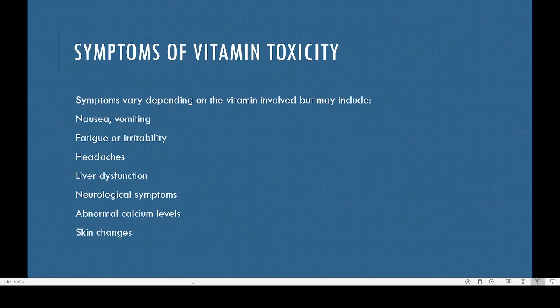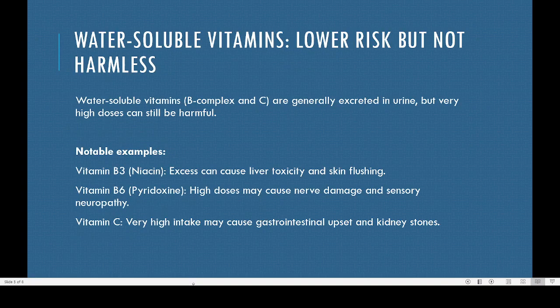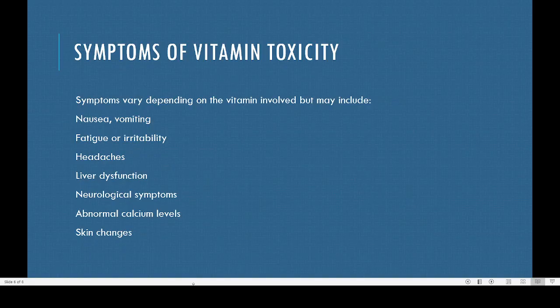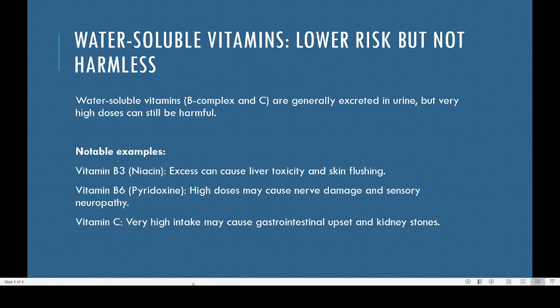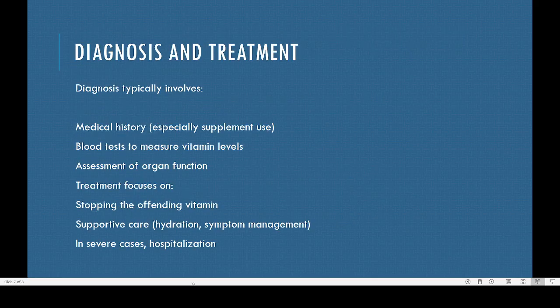Then abnormal calcium level can interfere with the bone metabolism, the rigidity of the bone. Then skin changes means here you can see the skin flushing, redness of the skin. So these are some of the major symptoms associated with the vitamin toxicity.